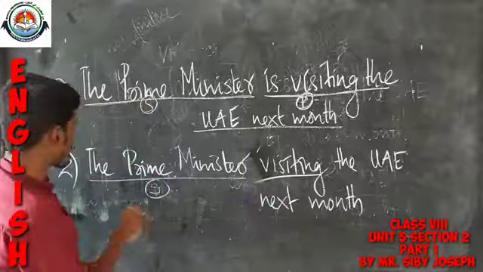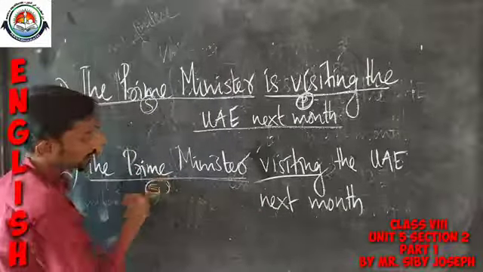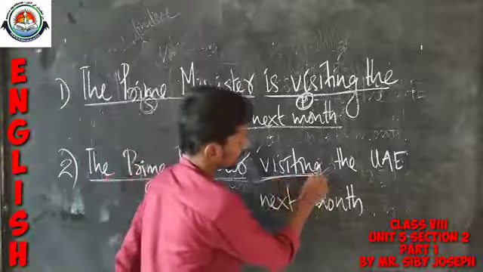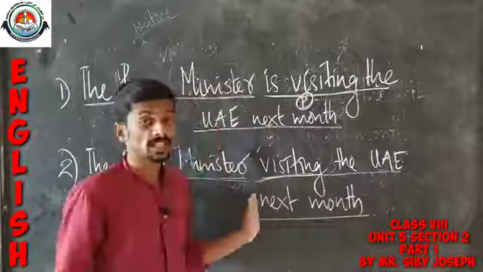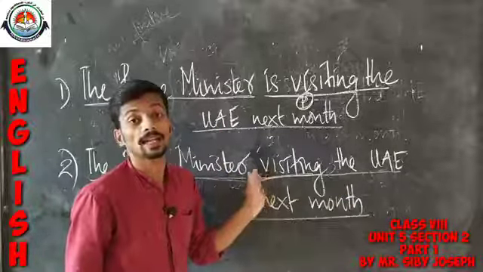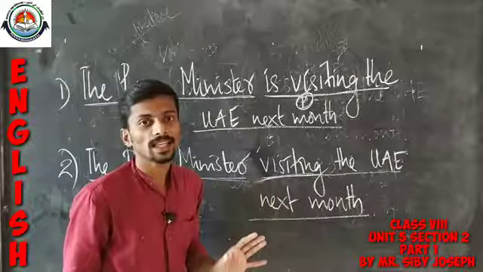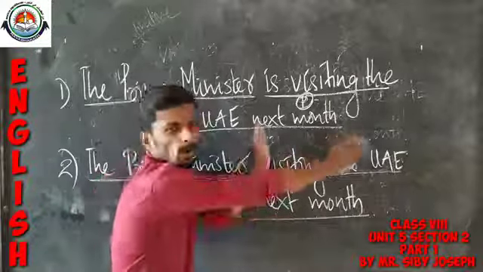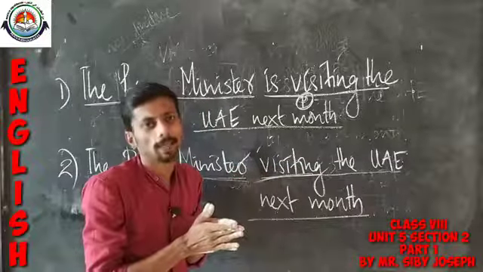When coming to the second example, the Prime Minister is actually the subject part and visiting the UAE next month is actually the second part, but it can't be considered as a predicate part. Why? Because it is not complete. Why are we saying that it is incomplete?